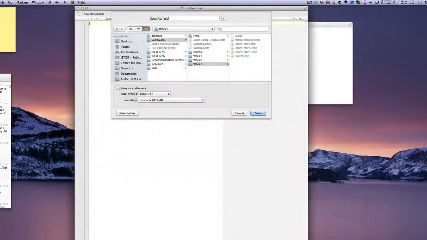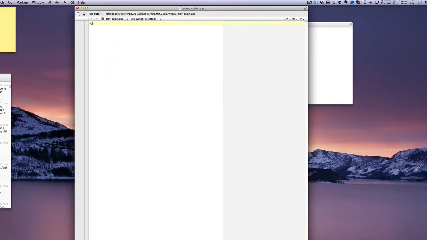We've created a new C++ document, and I'm going to name it play_again.cpp. We'll give the title in a comment, and then just a brief description of what I expect the program to do. I include iostream as usual, and I give a directive to use the std namespace and open my main function.